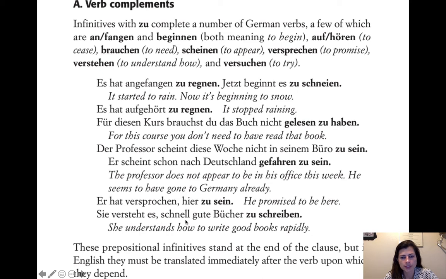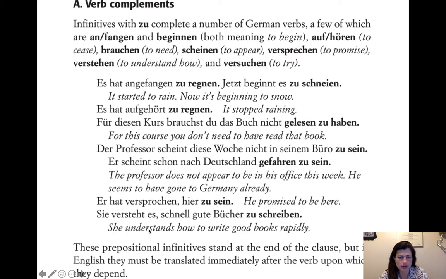Sie versteht es, schnell gute Bücher zu schreiben. She understands how to write good books rapidly. So in this case, the how isn't really represented in the German anywhere. It's like she understands it to write good books rapidly. So it's like she understands to do it, and then in the English we need the how. That's the most natural way to say it in English. So that's kind of a special case, but the how is implied, but it's really not there in the German.